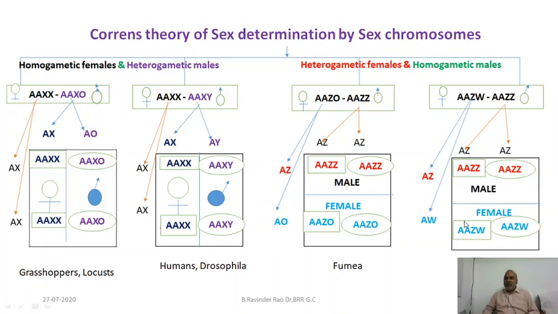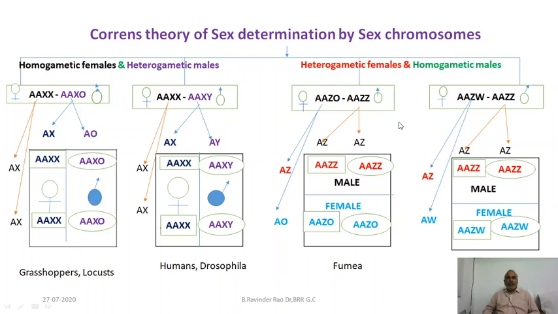If a sperm is fertilized, it can form any sex. But if an egg with the Z chromosome is fertilized, definitely the embryo grows into a male. If an egg with the W chromosome, that means the Y chromosome, is fertilized, then definitely the embryos will be female embryos. And such kind of determination by heterogametic females, ZW-ZZ, occurs in certain birds, reptiles, and fishes.